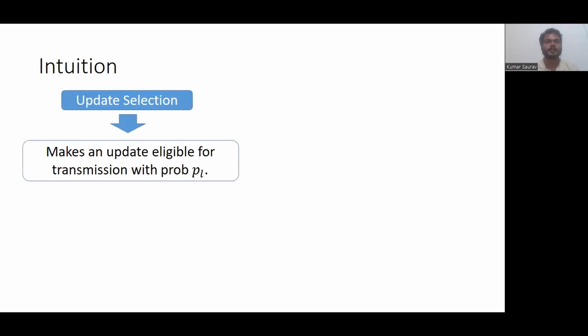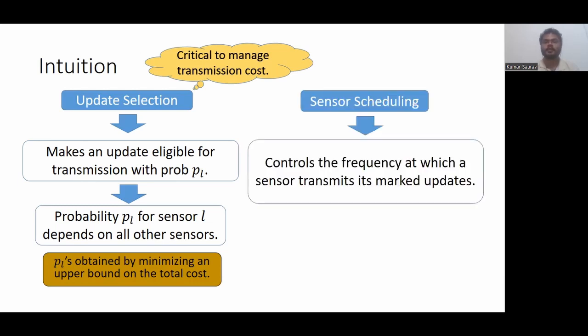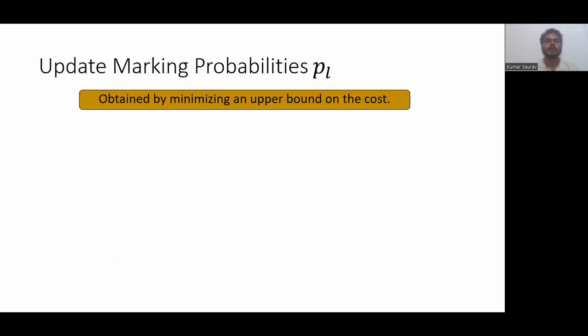The intuition for the policy is as follows. The update selection makes an update eligible for transmission with probability PL, and this probability PL depends on all other sensors and is obtained by minimizing an upper bound on the transmission cost. So this update selection is critical for managing transmission cost, as it restricts the subset of updates that may be transmitted. Further, the sensor scheduling controls the frequency at which a sensor transmits its marked update. As we said, the update marking probability is obtained by minimizing an upper bound on the cost.